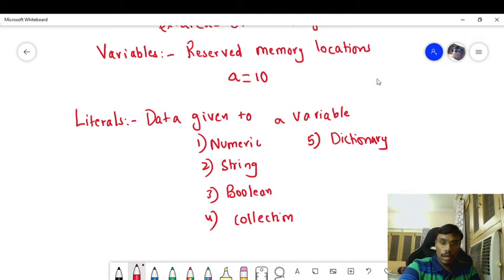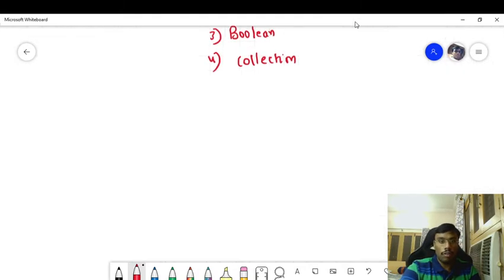And apart from literals, there is also another concept of delimiters. What are delimiters? Delimiters are nothing but a group of sequences which we use to basically specify a boundary over a variable or a function. In order to understand this better, we can take an example.